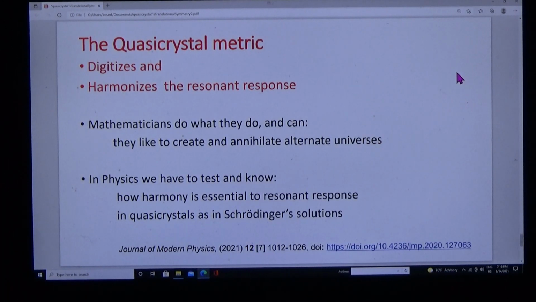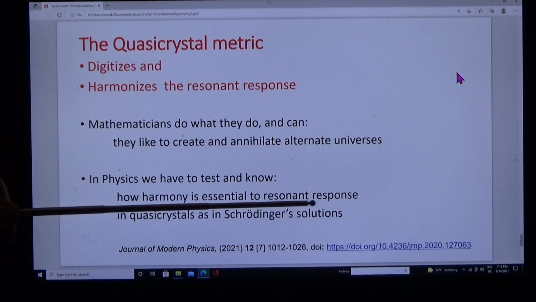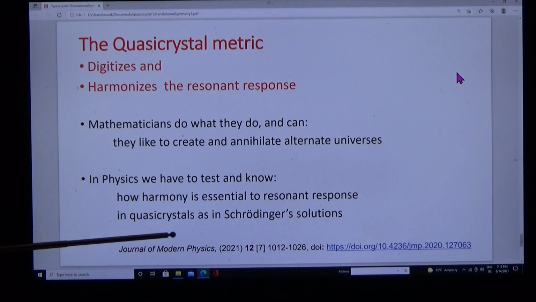And so we can sum up. The quasi-crystal metric digitizes and harmonizes the resonant response. Mathematicians do what they do, and they do what they can. They like to create and annihilate alternate universes. But in physics, we have to test, and we have to know. We have to know how harmony is essential to resonant response in quasi-crystals, as in Schrödinger's solutions.